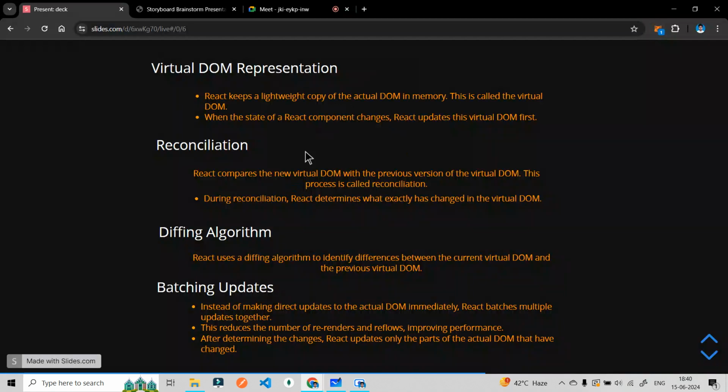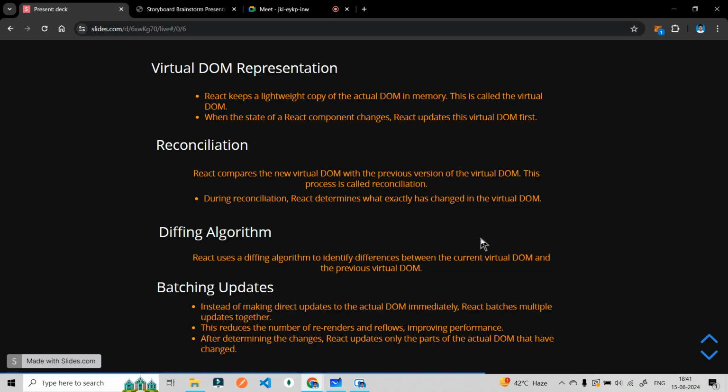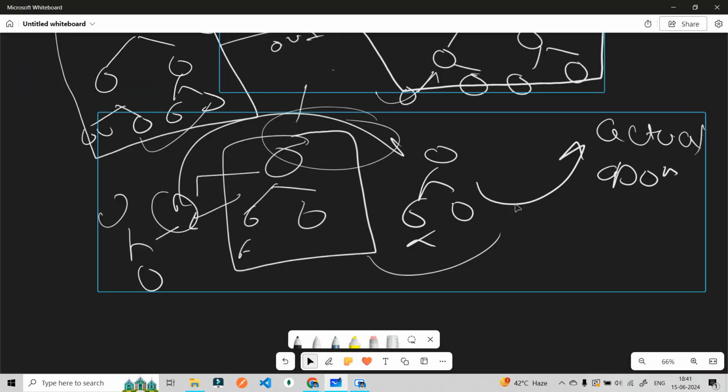Okay, let's come here. React compares the new virtual DOM with the previous version of the virtual DOM. As simple as that. This process is called reconciliation. During reconciliation, React determines what exactly has changed in the virtual DOM. As I told you, it will create this, create this, see the difference, and then update that. This whole process is known as reconciliation, and this whole process is very fast.